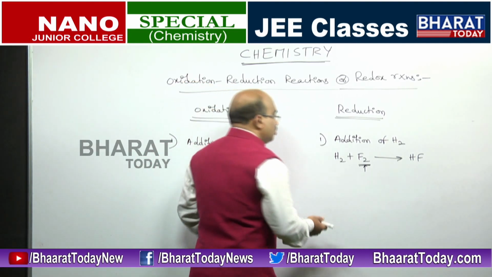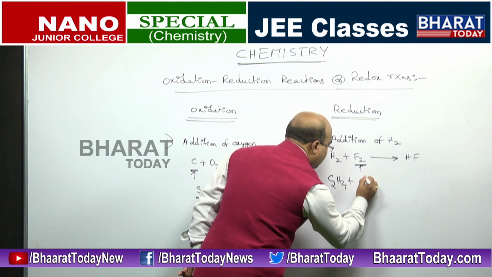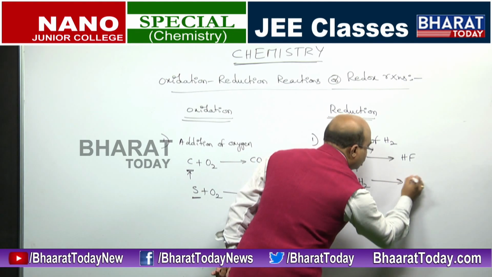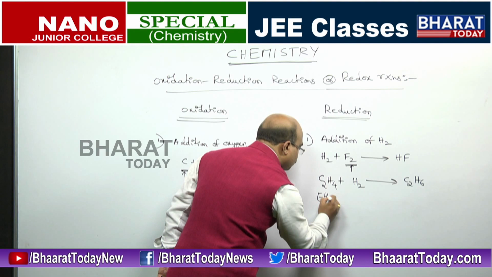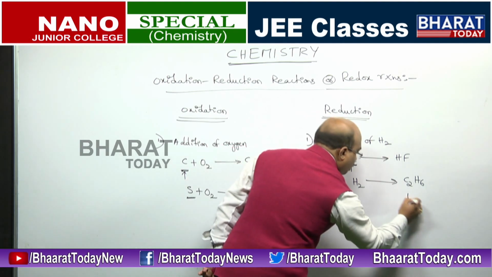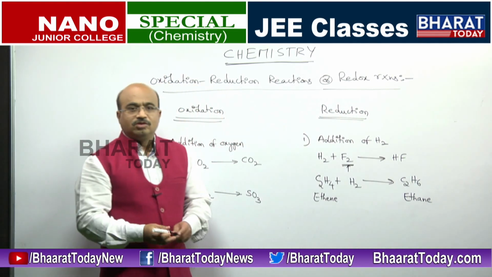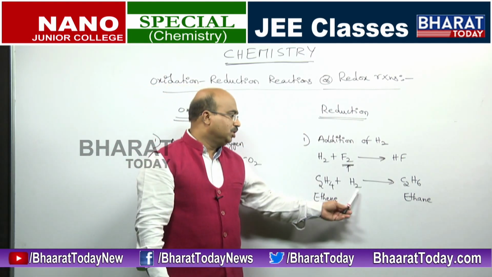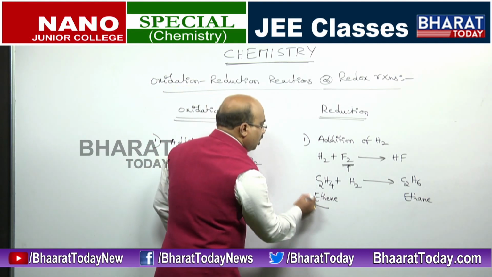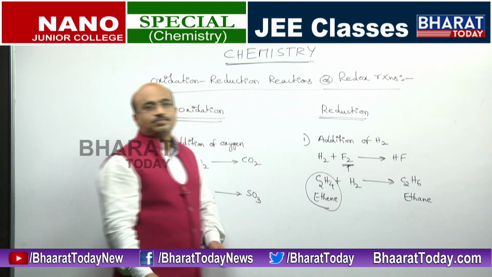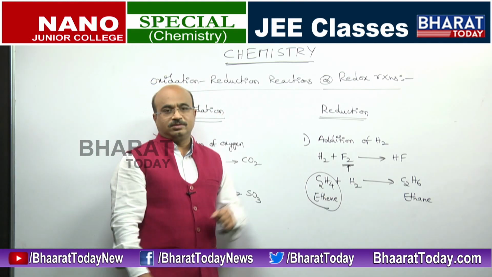Or you can take this type of organic reaction. C2H4 reacted with hydrogen is giving C2H6. So you can say this is ethene, this we say ethane. So here also we added hydrogen to this compound. So we'll say this compound is reduced, or we did reduction of this.